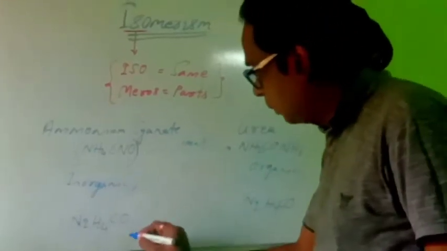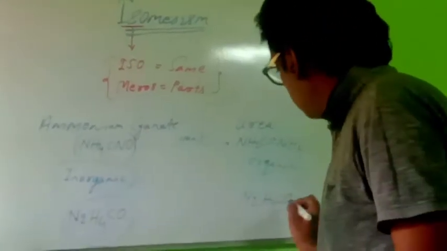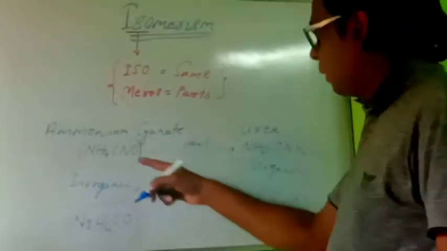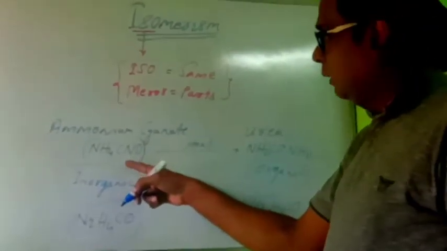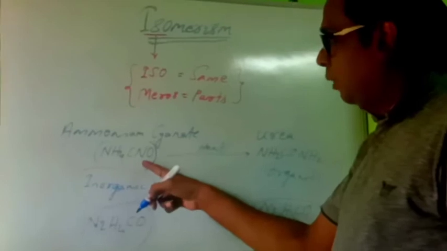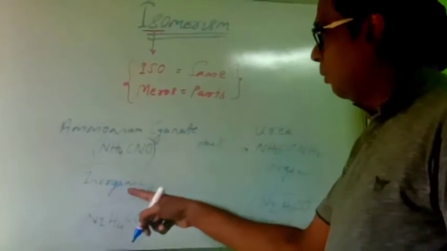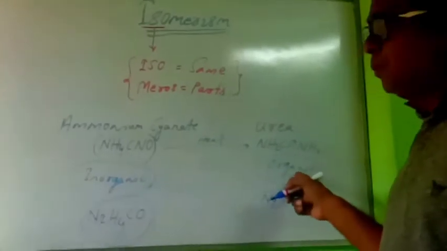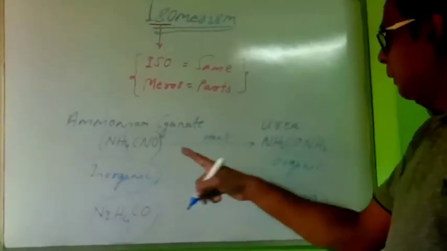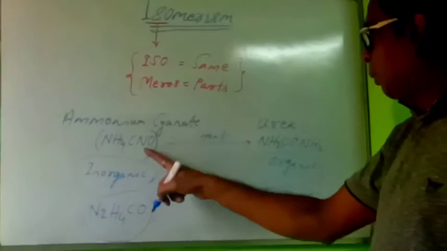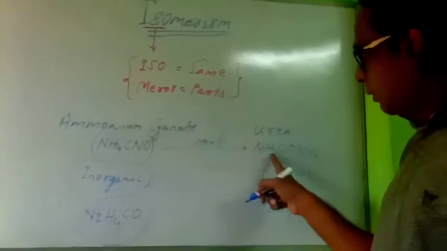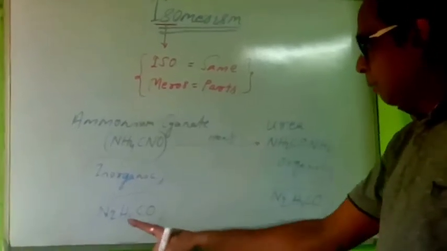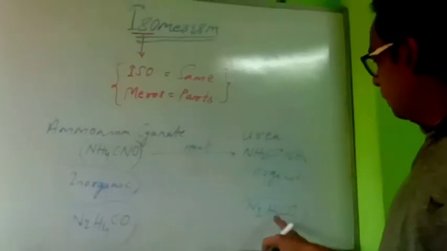Having the same molecular formula, but their structural formula is different. One is ammonium cyanate, a fully inorganic compound, and urea, NH2CONH2, is a pure organic compound. Their physical and chemical properties are different, but their molecular formula is the same, N2H4CO.